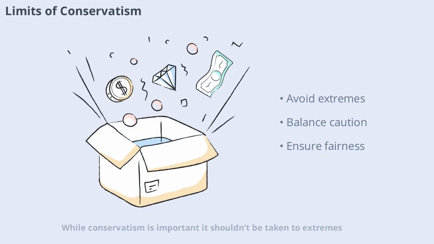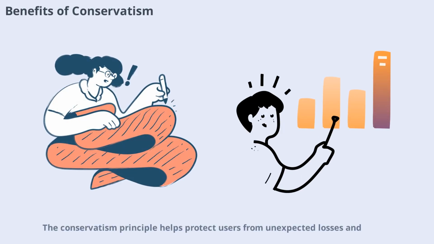While conservatism is important, it shouldn't be taken to extremes. Overly conservative accounting can understate a company's true financial position and mislead users in the opposite direction. The key is to apply the principle reasonably and only when there is genuine uncertainty. Accountants must balance caution with accuracy to ensure that financial statements are both reliable and fair. The conservatism principle helps protect users from unexpected losses and provides a more realistic view of a company's financial health.